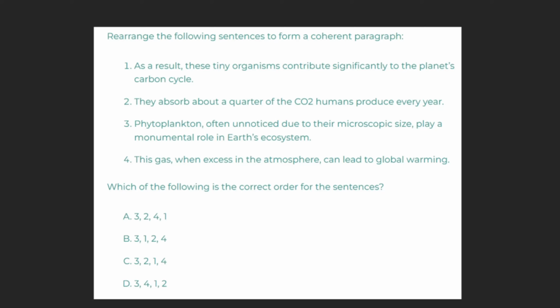Rearrange the following sentences to form a coherent paragraph. Glancing at our choices, we see that they all offer choice 3 as the first in the sequence, so we're left to figure out what the order is for the following sentences.